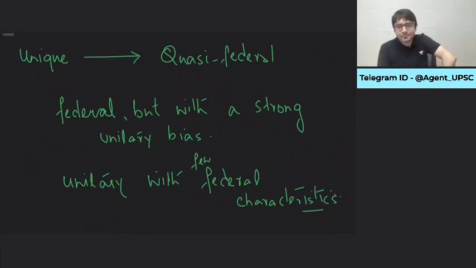We are quasi-federal. But some say no. We are federal, but with a strong unitary bias. Unitary bias in the sense, listen to me carefully. I will just tell you this right now. But we will explain all these provisions one by one later, because right now you may not be able to understand. But I'll just tell you what the thought process is.